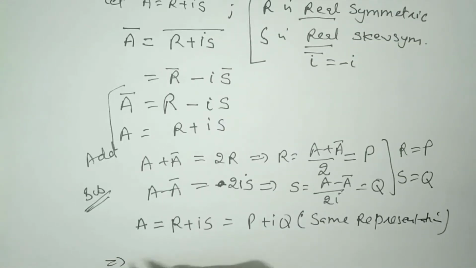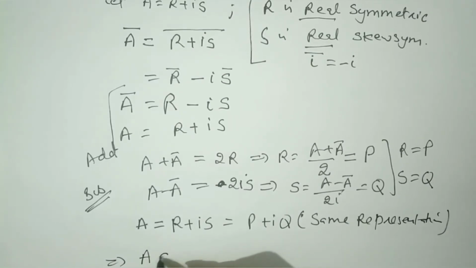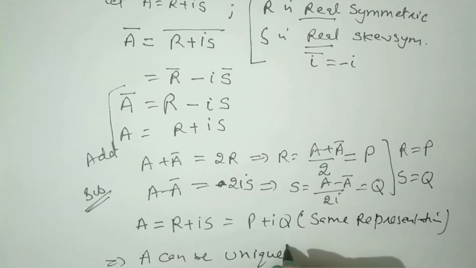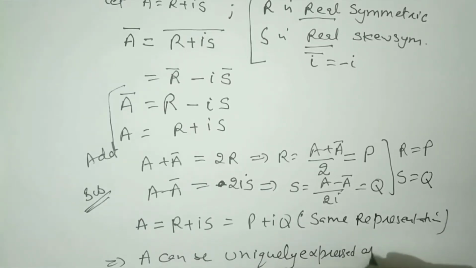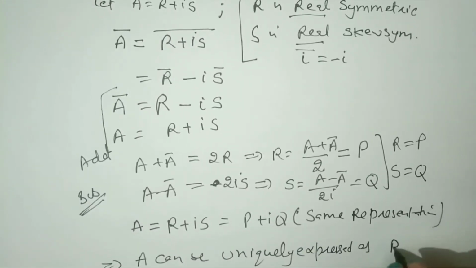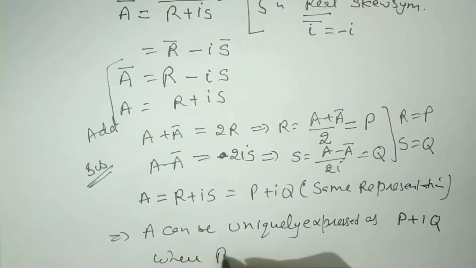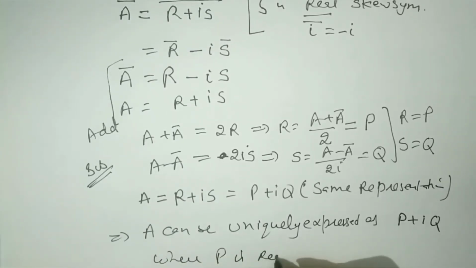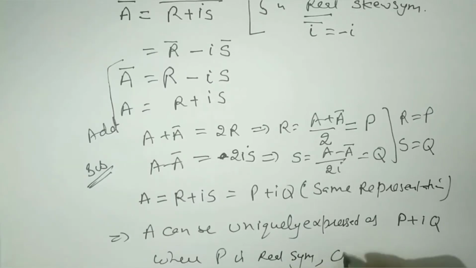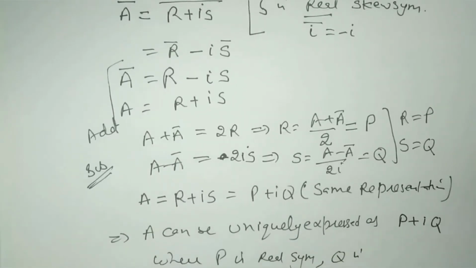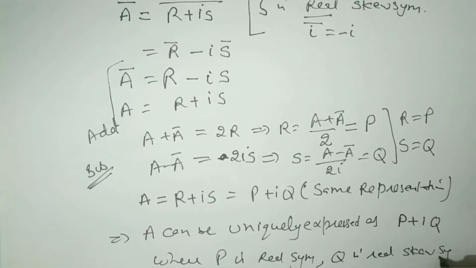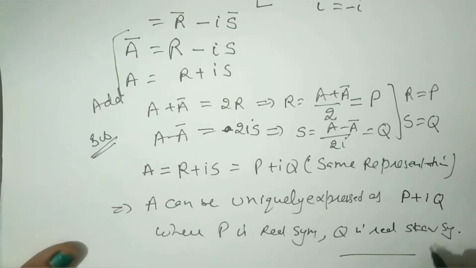Therefore, what we see is A can be uniquely expressed as P plus iota Q, where P is real symmetric and Q is real skew symmetric, and which proves our result.